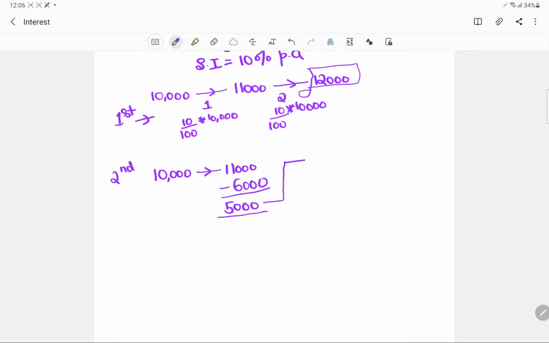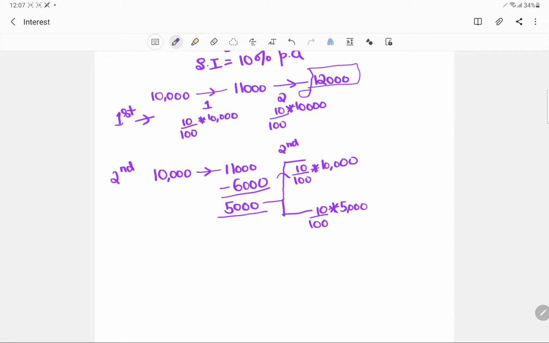Now, for the next year, should he be charged interest on the initial amount of 10,000, or on the amount that is left, or should he not be charged interest on the money which he has already paid as an installment?